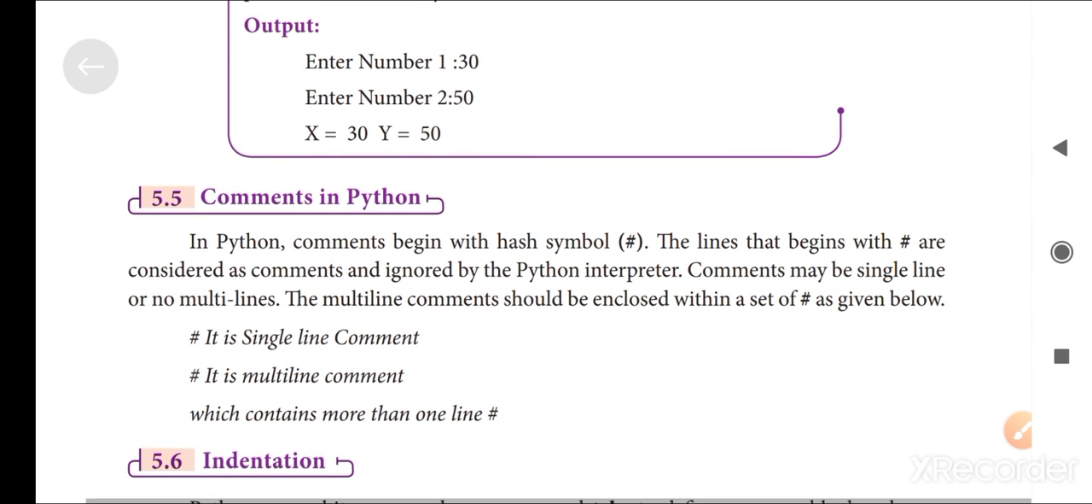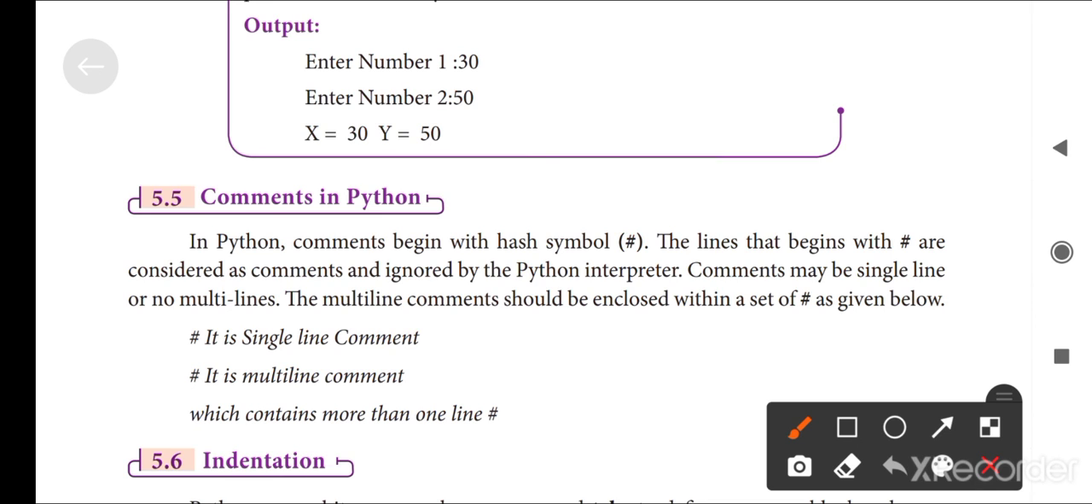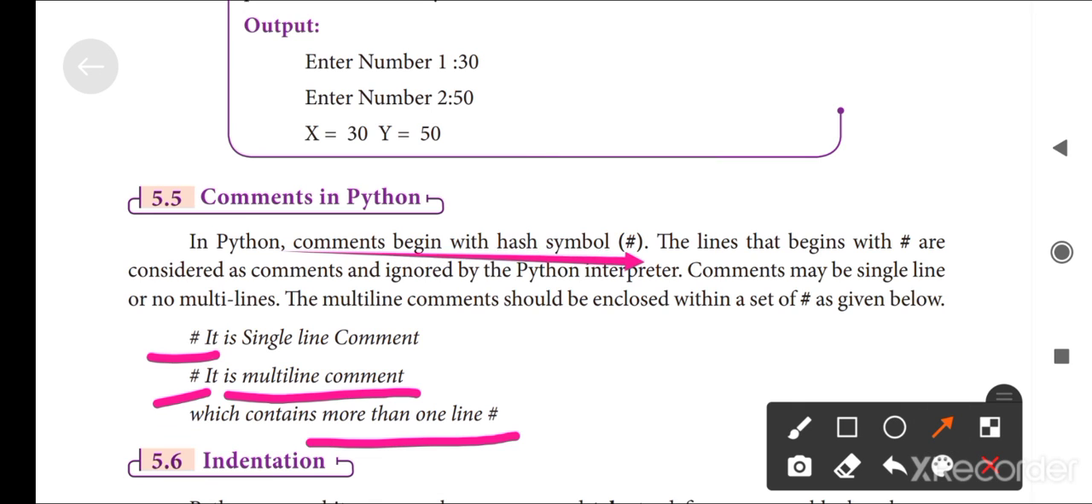Finally, we can see comments in Python. For one single comment line, we use the hash symbol. For a multi-line comment, which contains more than one line, we can use asterisks. Comments begin with the hash symbol. These are the comments in Python.